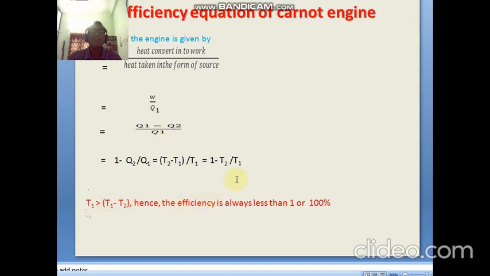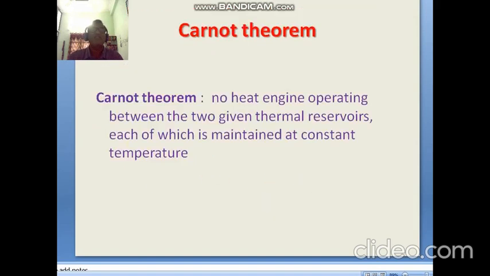So the efficiency is less than 1 or 100%, because the numerator is less compared to the denominator, the value is subtracted from 1, therefore the efficiency is less than 1.